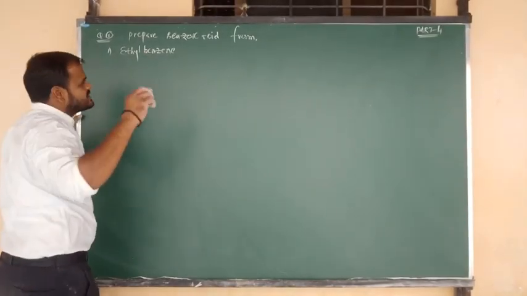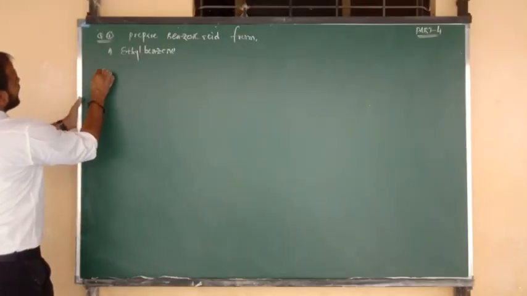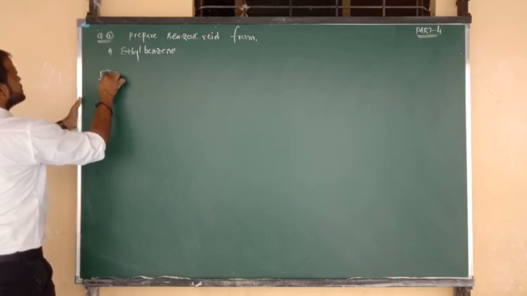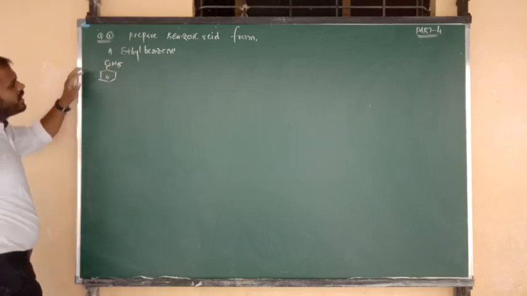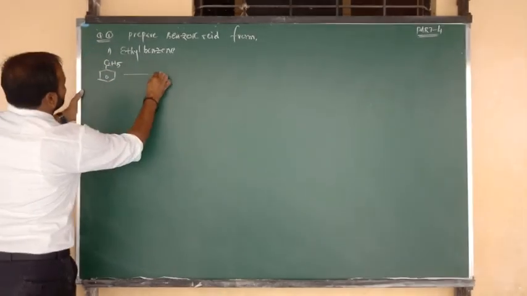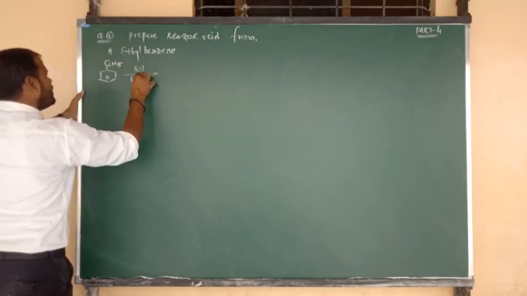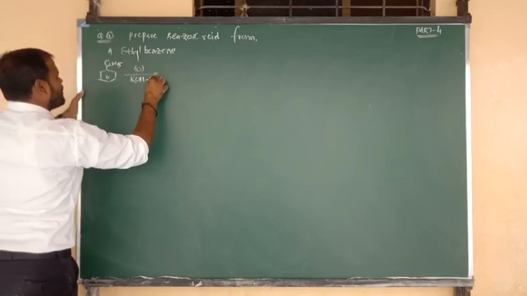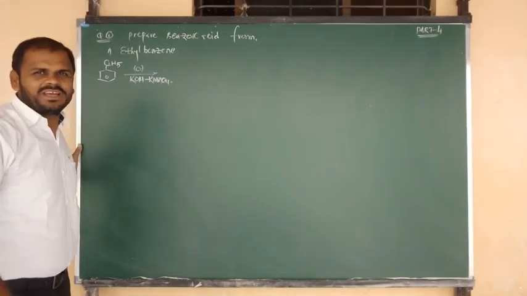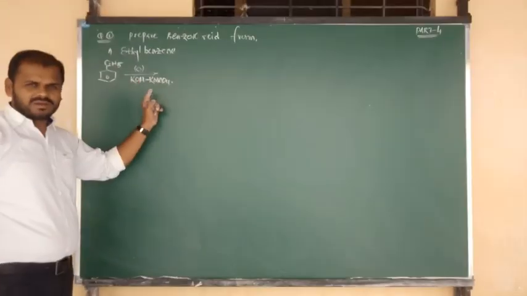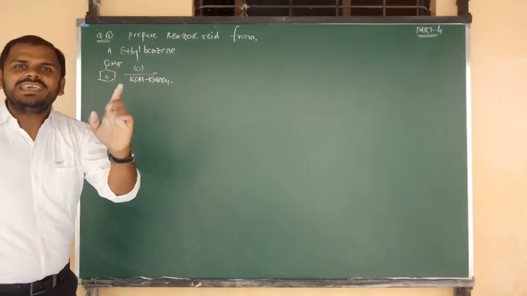Let me read what is the formula of ethyl benzene. Ethyl benzene formula is benzene bonded to C2H5. What is the compound name? Ethyl benzene. Ethyl benzene undergoes the process of oxidation. Oxidation takes place using alkaline KMnO4. I have told you this as method number 1 of preparation. Alkyl benzenes upon oxidation with alkaline KMnO4, the side chain gets oxidized into COOH.